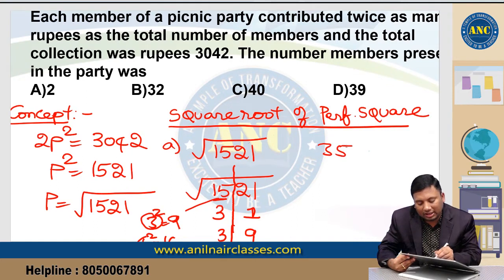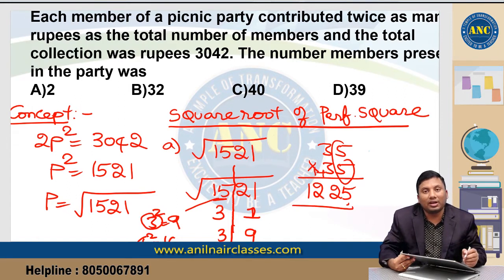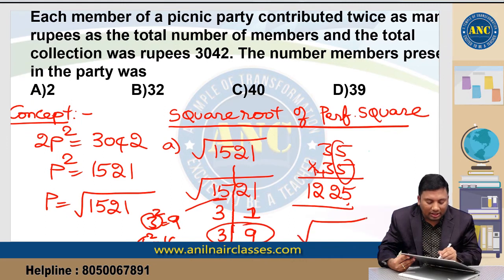But if you take 35 into 35, 5 5s are 25, add 1 to it. 3 plus 1 is 4, 4 3s are 12. 1521 is greater than 1225. So the answer has to be 39. So the square root of 1521 is nothing but 39.